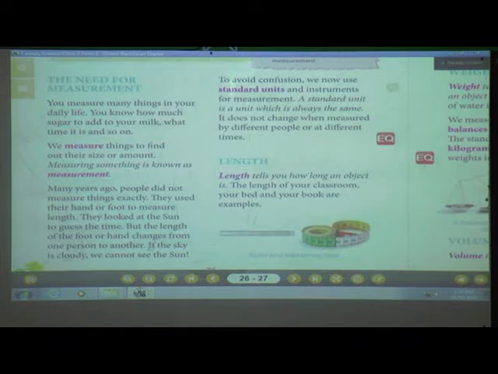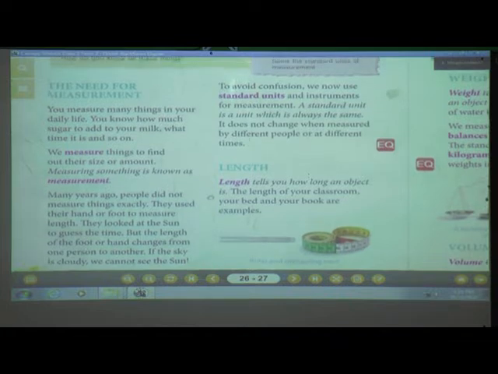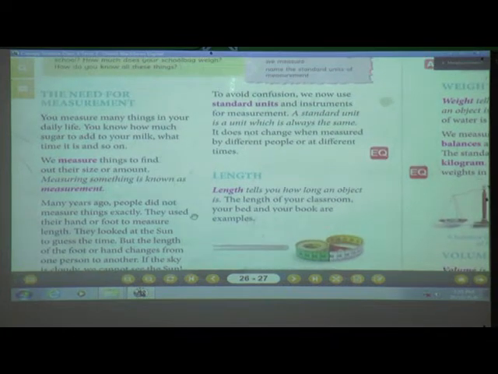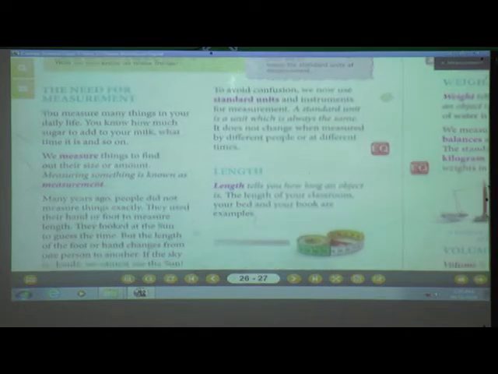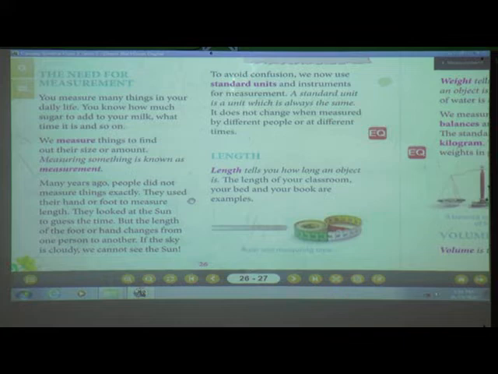If the sky is cloudy, we cannot see the sun. If the sky is cloudy, can we see the sun? No, not at all. So at that time it was very confusing for them. Many years ago people used to be confused about what the time is. If the sky is cloudy, they couldn't understand what the time is. If the sun comes, they can guess the time easily, isn't it?